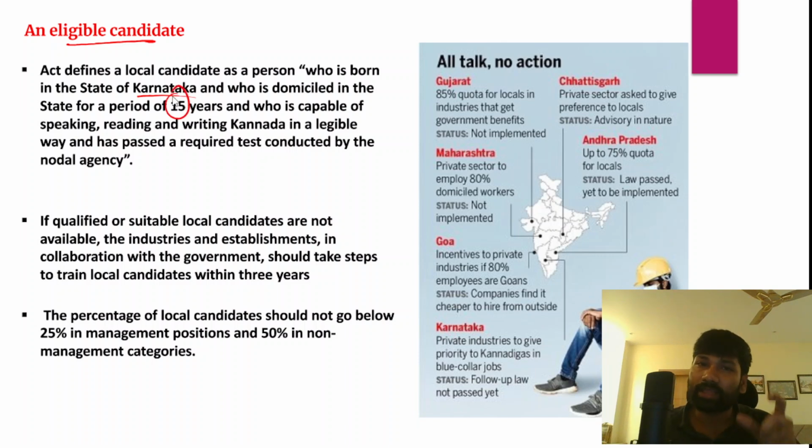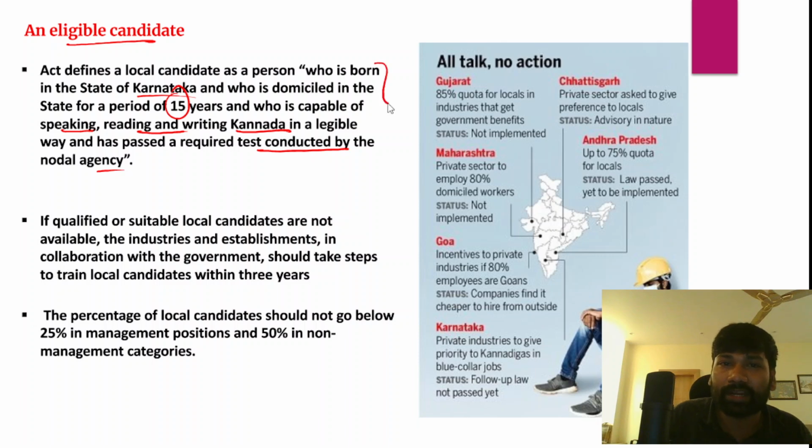And in fact, that particular person must be capable of speaking, reading and even writing Kannada in a legible way, and he must also pass a required test conducted by the nodal agency. So that particular individual would be considered a local individual, and he would be eligible for appointment in the management positions in the industries, factories and other establishments within the state.